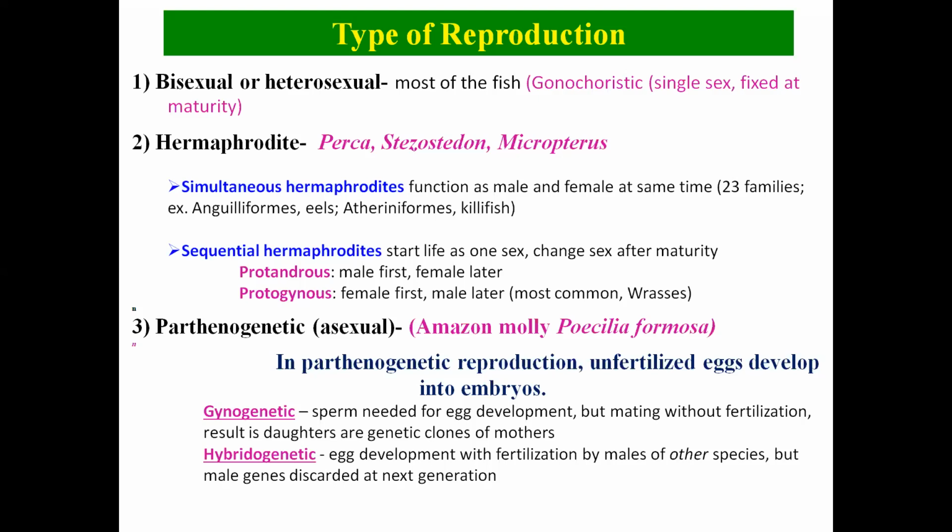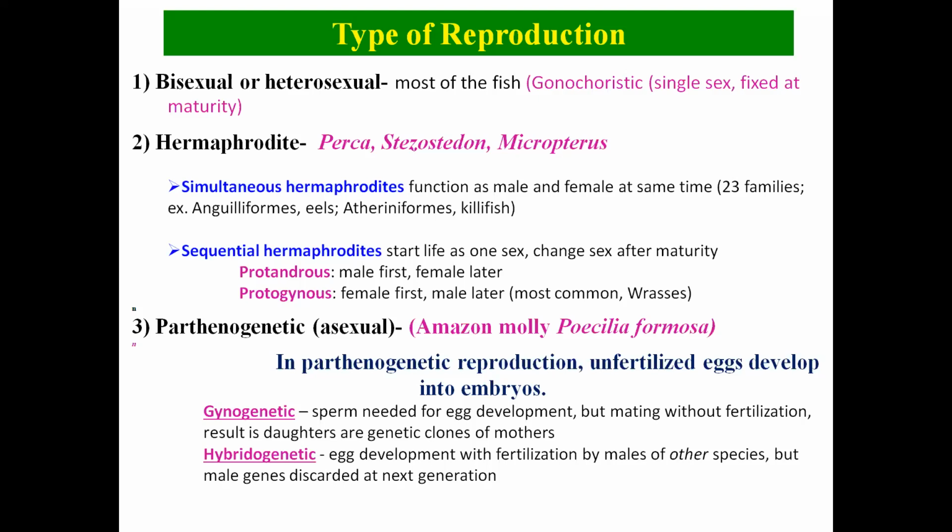There are 23 families of fishes which have simultaneous hermaphrodite sexual type reproduction, like fishes from the Anguilliformes, eels, then Atheriniformes and the killifish. They are all simultaneous hermaphrodites. Then another one is the sequential hermaphrodite.